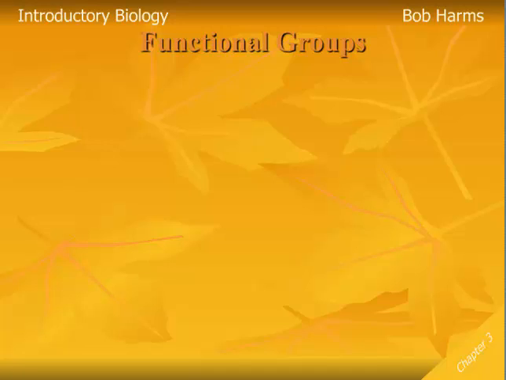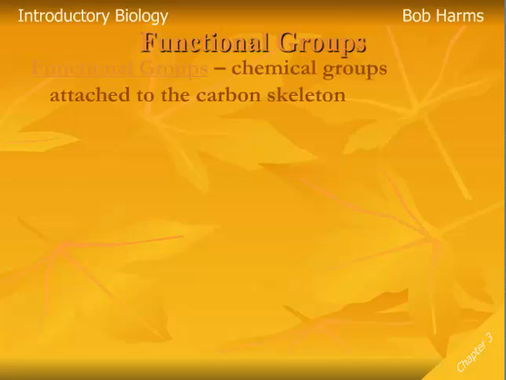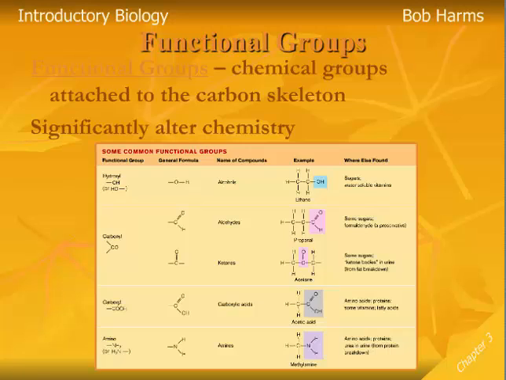Now, attached to this carbon skeleton making up the framework of the organic chemical are going to be smaller chemical groups that are called functional groups. And a functional group then is going to be any other chemical other than hydrogens or carbons that we're going to attach to the carbon skeleton. And there are literally hundreds of different chemical groups that might get attached or stuck to these different carbon skeletons. And certainly depending on which chemical groups and how many of each group are added to the carbon skeleton, that's going to significantly alter the chemistry and the chemical properties of that organic chemical.